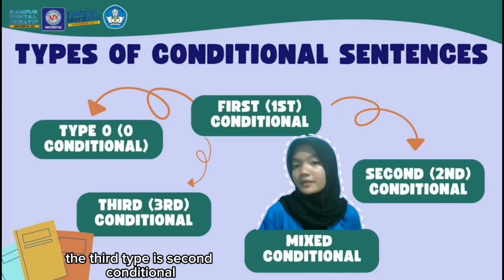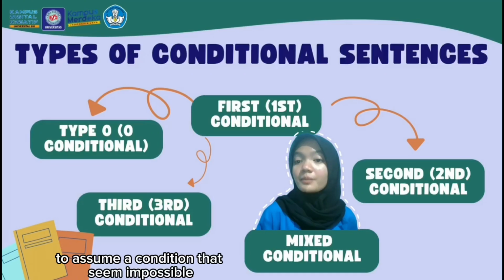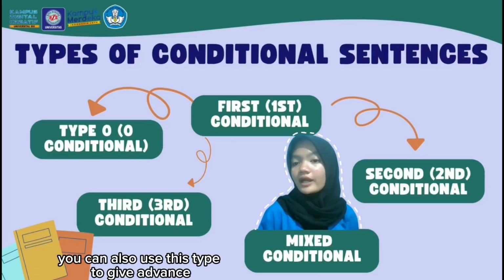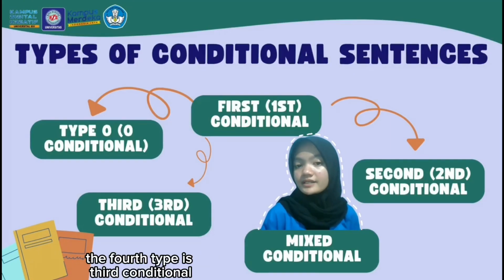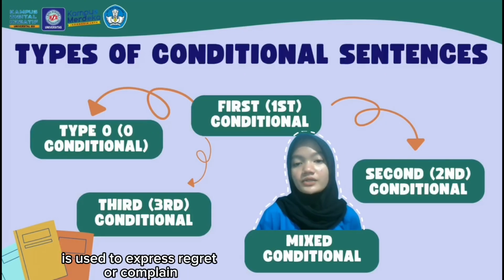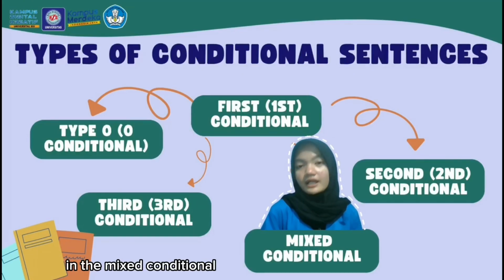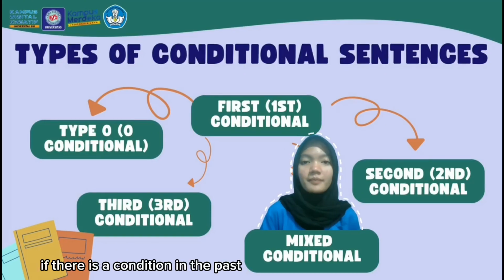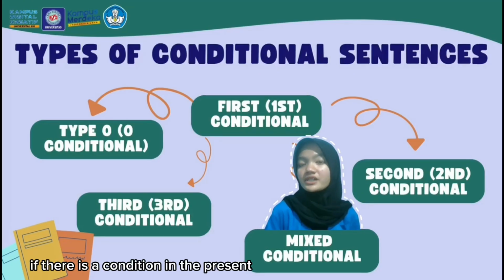The third type is the second conditional. This type is used to assume a condition that seems impossible to happen at the moment. You can also use this type to give advice or express a desire for something. The fourth type is the third conditional. It is used to express regret or complaint about something that has happened in the past. The last type is the mixed conditional. In the mixed conditional, the current situation can happen if there is a condition in the past, or the situation in the past can happen if there is a condition in the present.